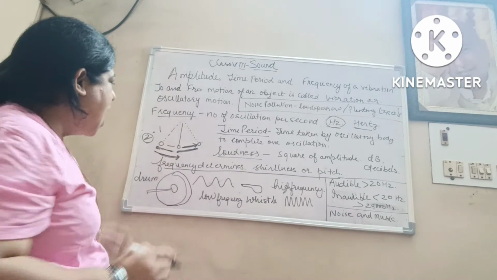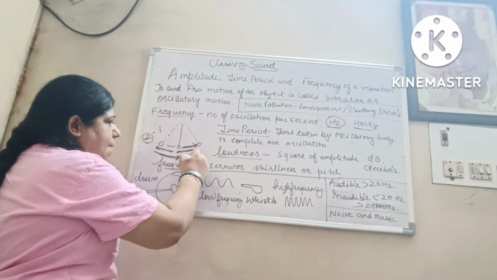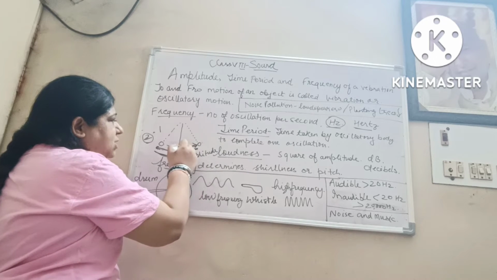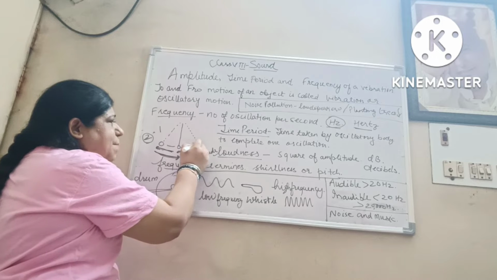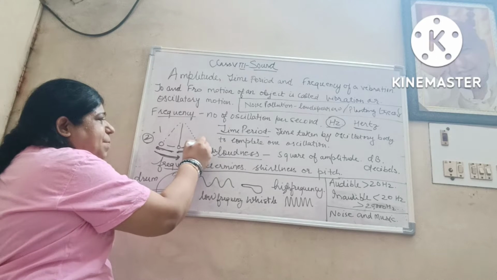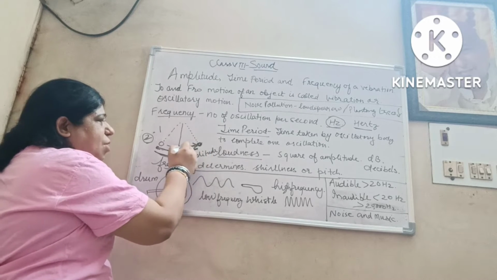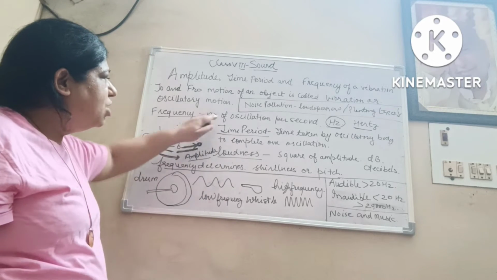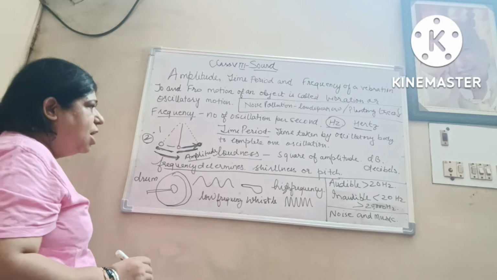Now what is amplitude? When it goes to the extreme position, from the mean to the extreme position is the amplitude. Now what is time period?